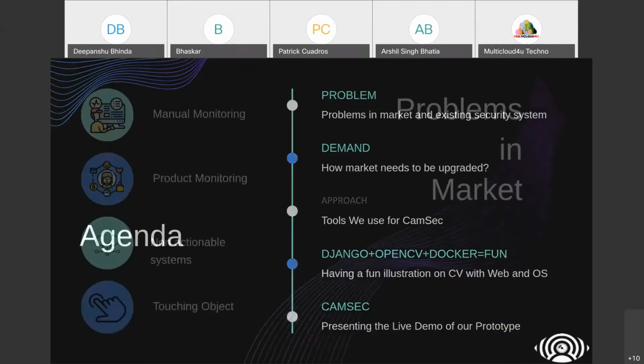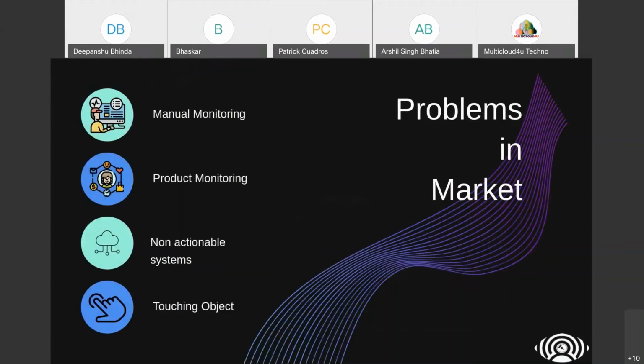So what is the problem in the market right now? As you can see, the problem everywhere comes down to manual monitoring. If someone is trying to steal something or do something unnecessary, you have to monitor things for one or two cameras, but it is really hard to manually monitor more than 100 cameras, even 50.